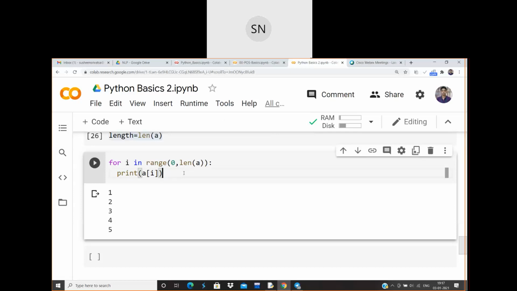Yeah, we'll be using a loop only, but we'll not be using range and index kind of a thing. I just don't want to extract something which is present in a particular index.